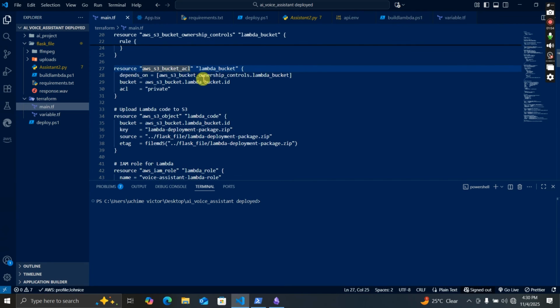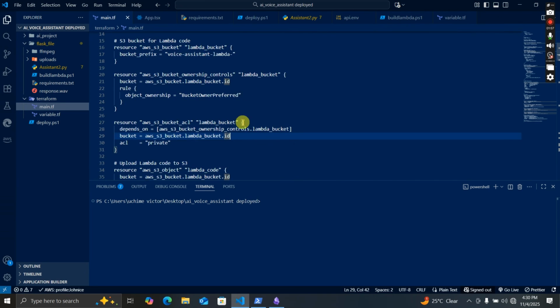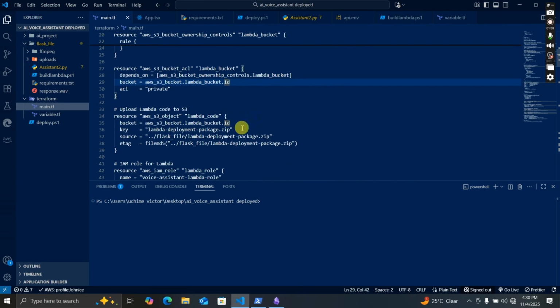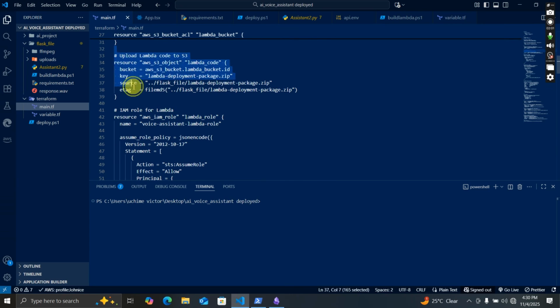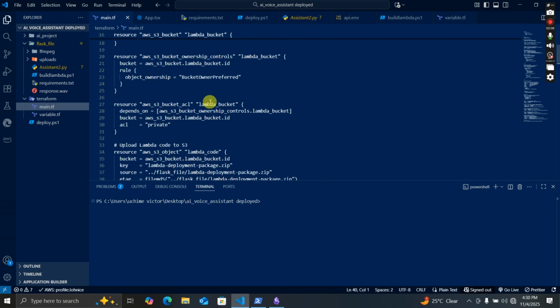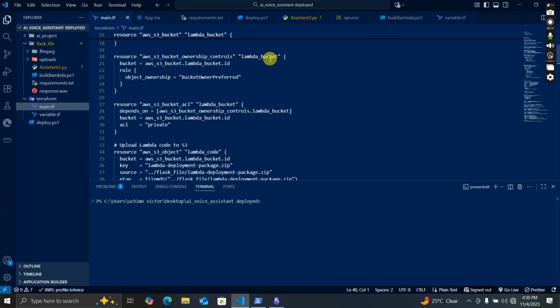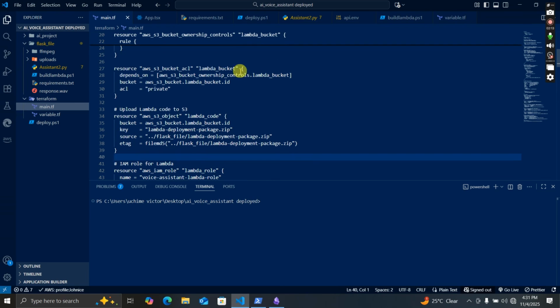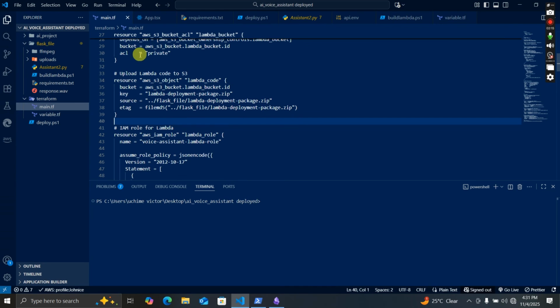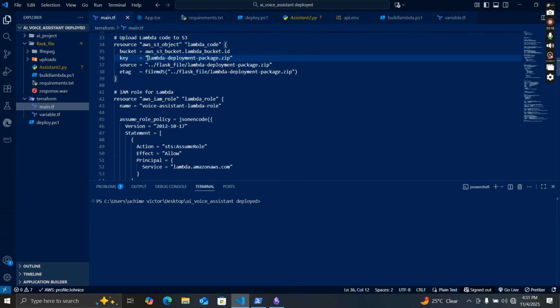Thus the ACL, I think this is the same thing. And then this function is to upload our Lambda code all the way to S3 buckets. So as we create the S3 buckets, we configure the ownership control along with the ACL, and then we upload our folder to S3 buckets, including the .zip file, and then we also tell our Lambda function where to access.